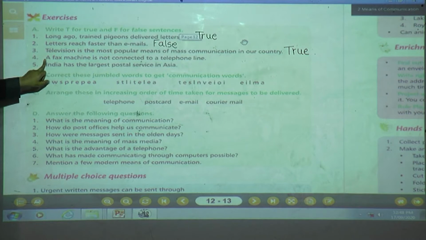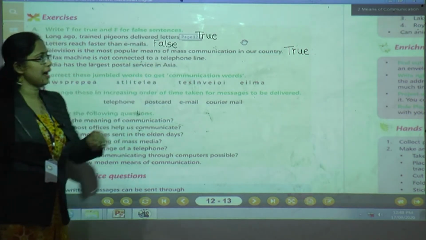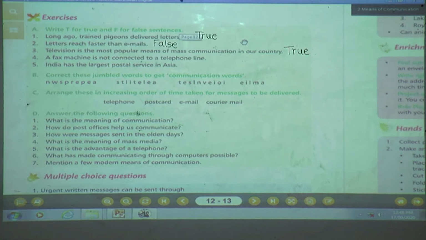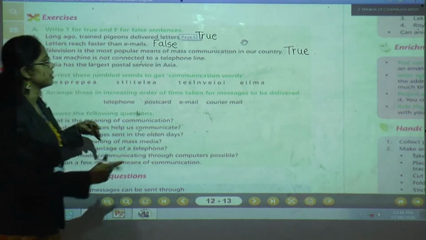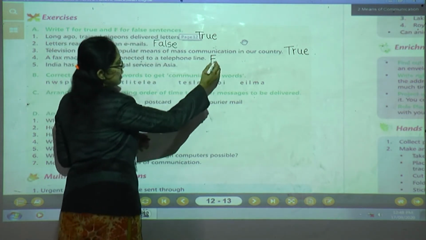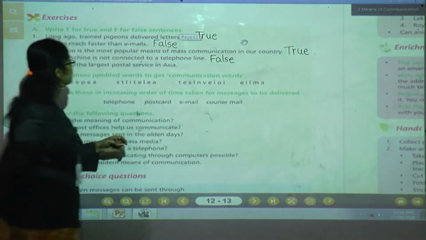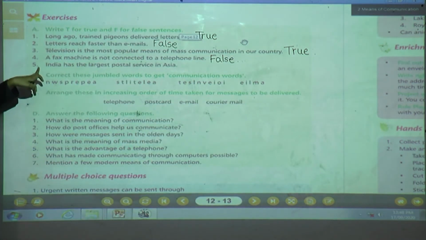Next is number 4: A fax machine is not connected to a telephone line. Give me the answer children. What will be the answer? Of course the answer is false. It is connected to the telephone line. F-A-L-S-E, false.